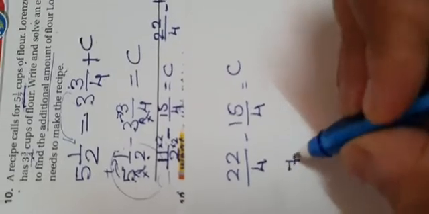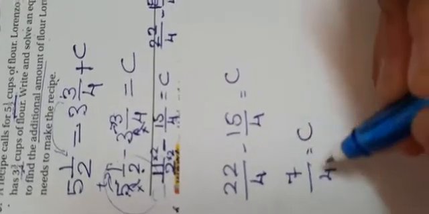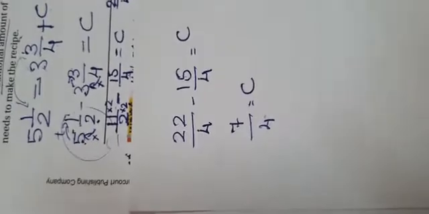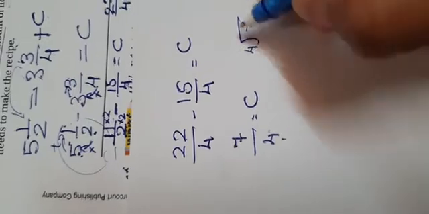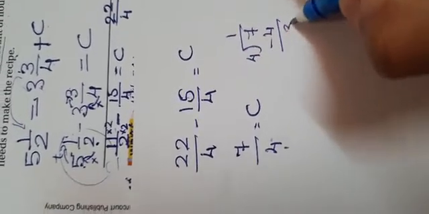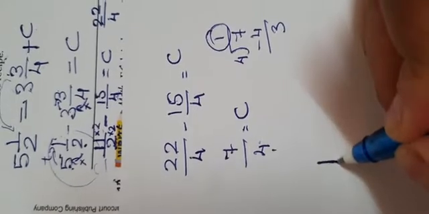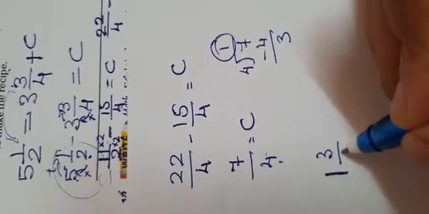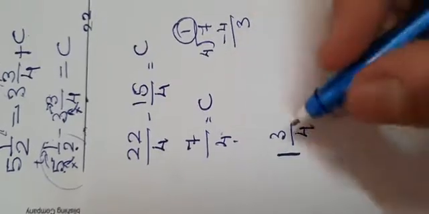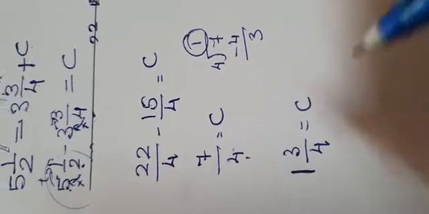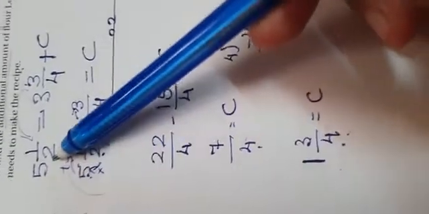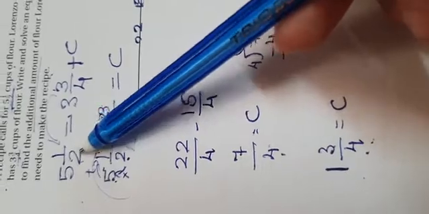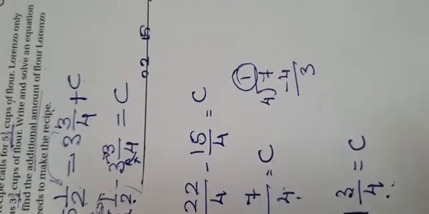So how much is 22 minus 15? It's going to give you 7 over 4. Now, is this a correct way of keeping a fraction? It is an improper fraction, so we need to make it into a mixed number. So we divide it. So when we divide, we get 1 whole 3 over 4. Okay, which means that Lorenzo needs 1 3/4 cup more to make the recipe. Okay, I hope that's clear for you all.